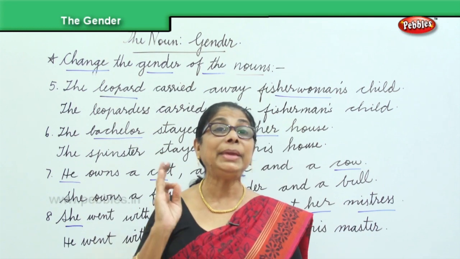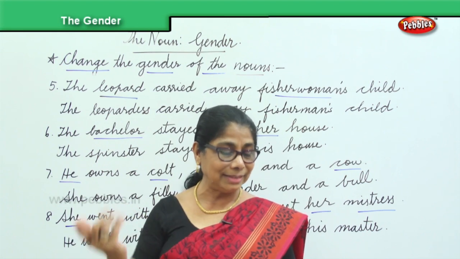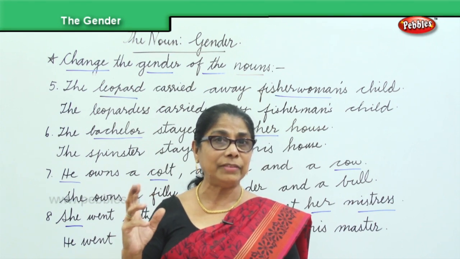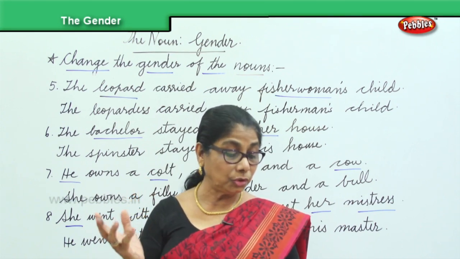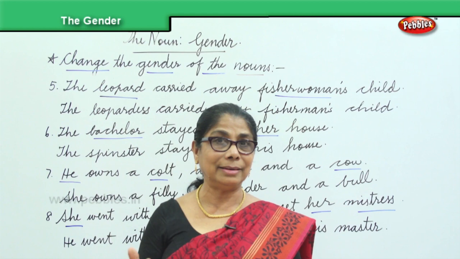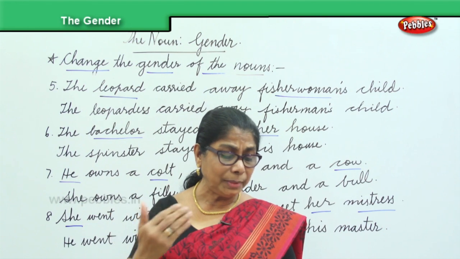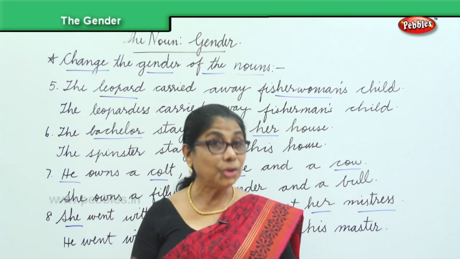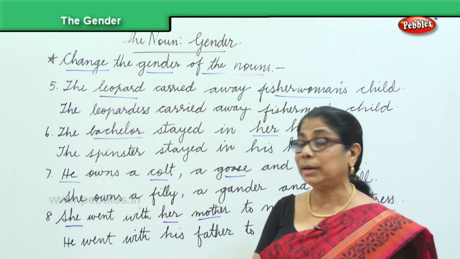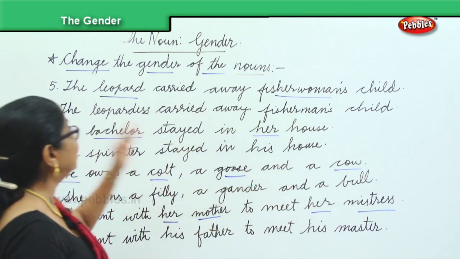Okay, one more. The peahen danced in the rain. How will you change it? The peacock danced in the rain. Very good. Next. The emperor honored the governess and the earl. So you will say the empress honored the governess and the earl. Earl becomes duchess. Please tell your mother to meet him today. Please tell your father to meet her today. So when you do this work, be very careful. Read aloud. You should know the other gender.